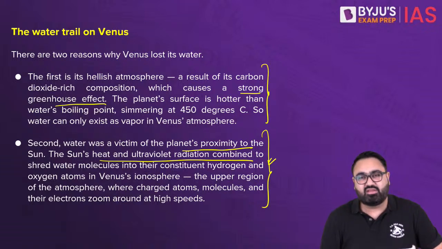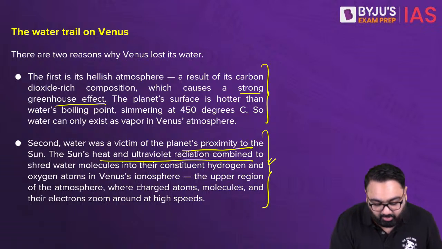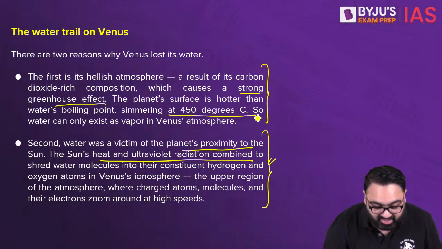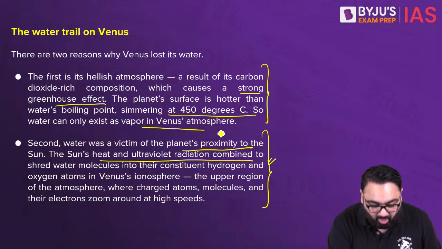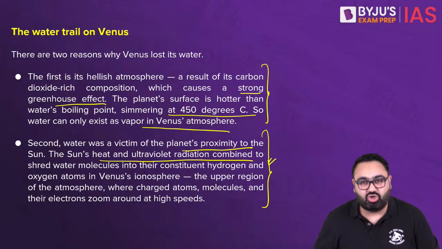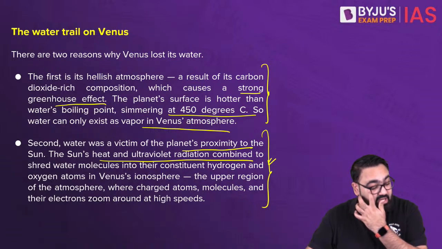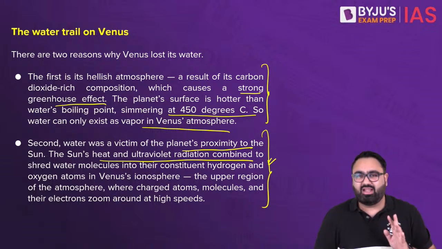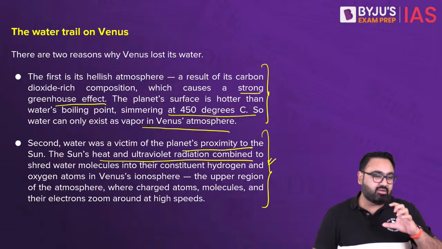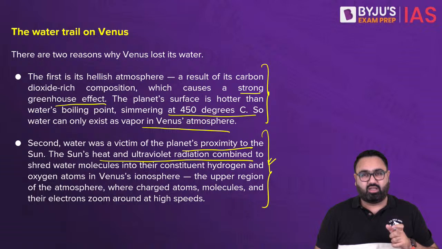Its surface temperature is much hotter, not just because of the sun, but because of carbon dioxide that traps all that heat. The temperature is about 450 degrees Celsius. That is why water usually can only exist in the form of vapor. So not just closeness to the sun, but also the presence of so much carbon dioxide in the atmosphere. These are the 2 reasons why Venus is usually believed to have less water. That is fine. But the question is, why has it evaporated so much so quickly?